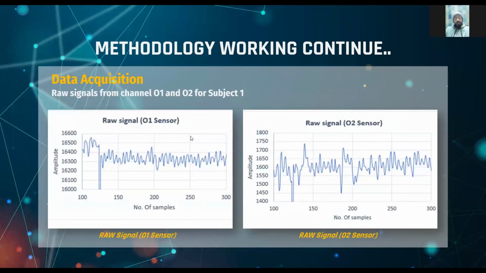Now coming toward the second part, that is data acquisition. Here you can see the raw signals from channel O1 and O2 of subject 1. There are 23 subjects we have, using the PUBG mobile game only. So here are the raw signals of occipital 1 channel and occipital 2.